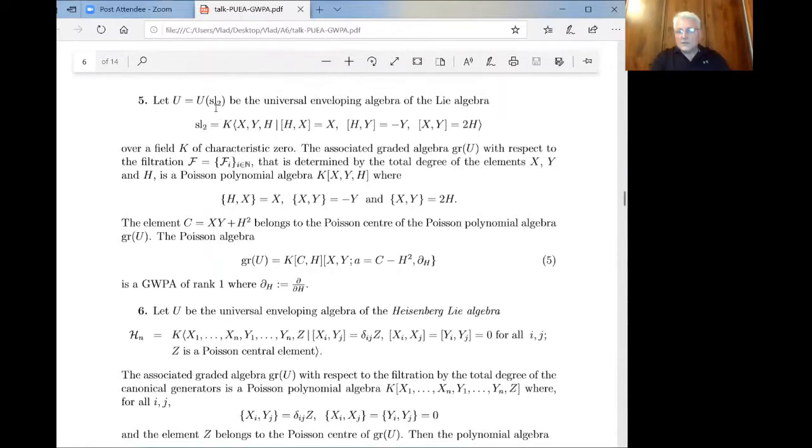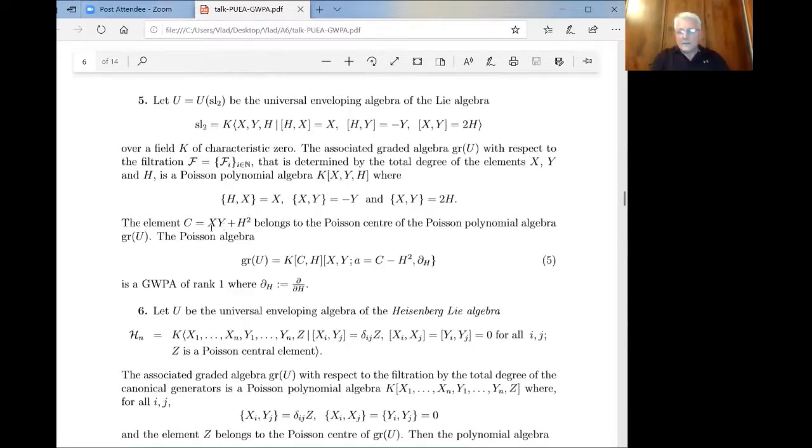We have USL2 with the canonical filtration by the total degree of these variables. Take the associated graded algebra. This is a polynomial ring in 3 variables, x, y, and h, and it has a canonical Poisson structure: simply replace this bracket with the Poisson brackets.